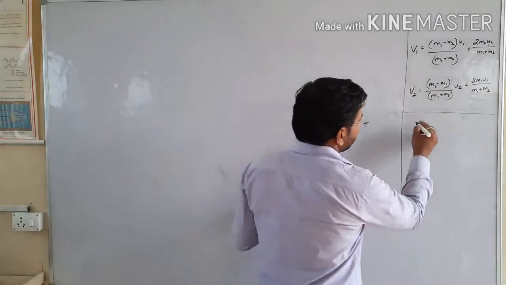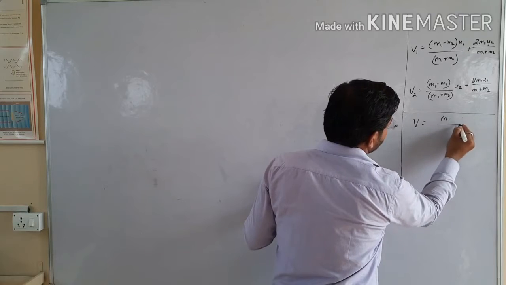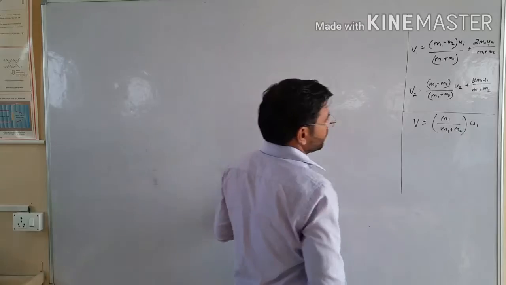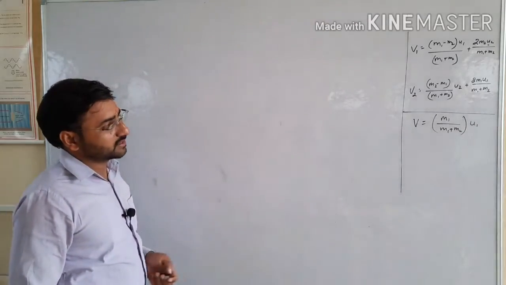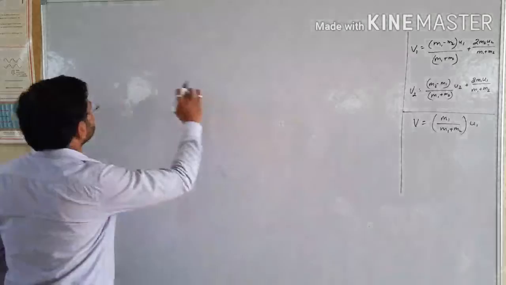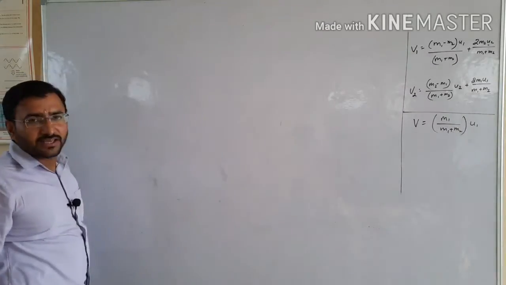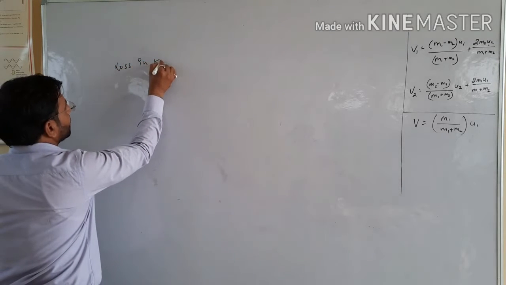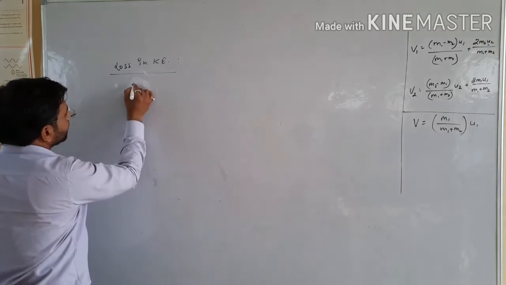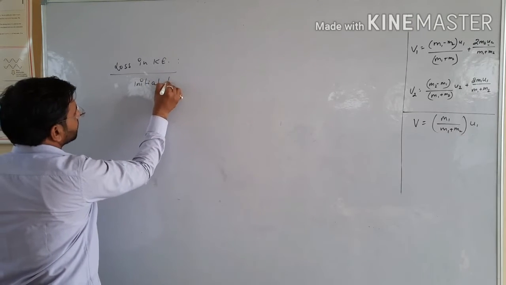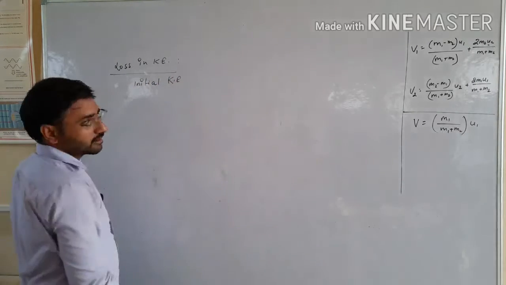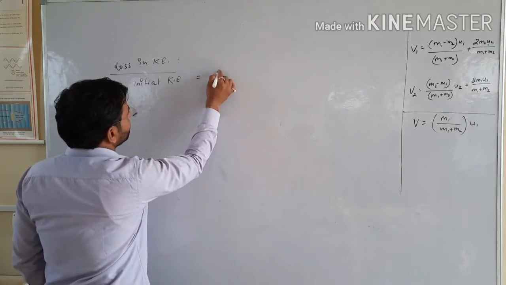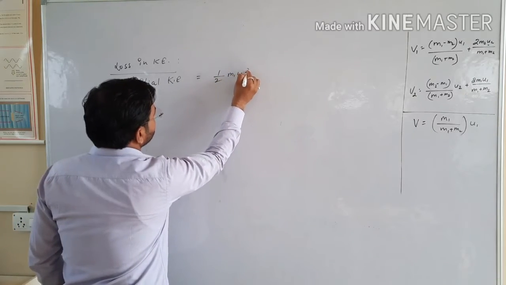So see students, we got the formula V equals m1 over m1 plus m2 of u1 in the last relation. Now see here, as I told you, there is a loss in kinetic energy. So let's start to calculate the loss in kinetic energy. For that, initial kinetic energy, as I consider u2 is at rest, is equal to half m1 u1 square.